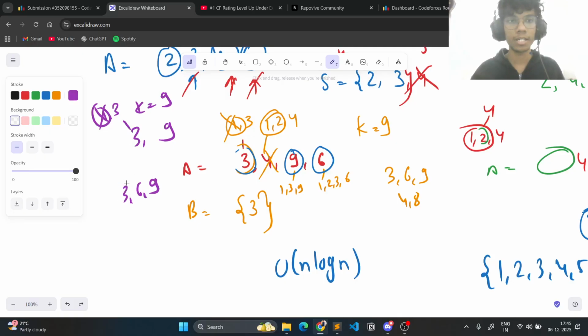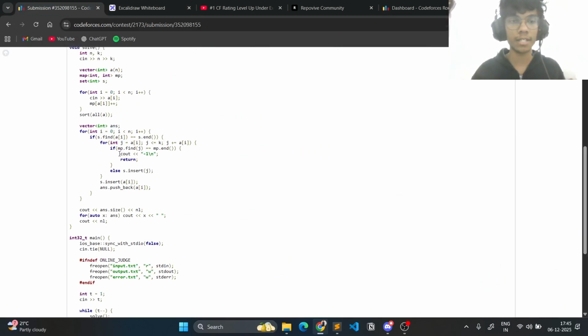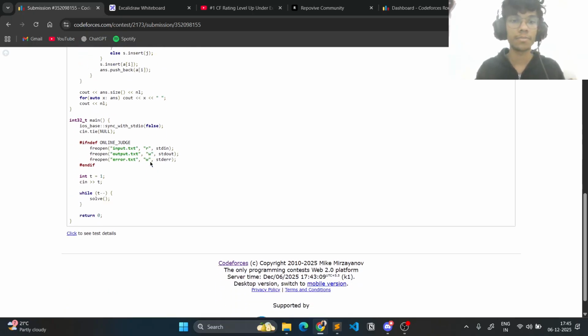So in order to take 3, the multiples of 3 all the way up to k, that is 3, 6, 9, have to exist in set A. But 6 actually does not exist in set A. That is what I'm saying. So if it does not exist in set A, then we'll print a -1. Otherwise we can just insert this into the set, and then we're good.